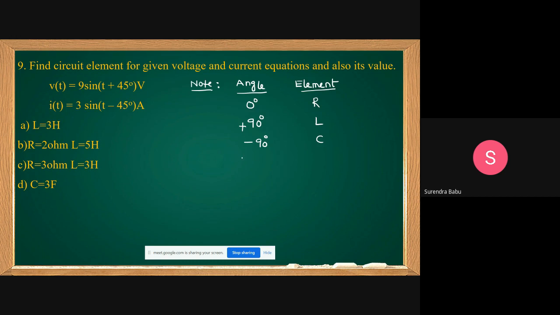If the angle is 0 degrees to 90 degrees, which is the element? RL. If the angle is minus 90 degrees to 0 degrees, what are the elements? RC. This you remember.